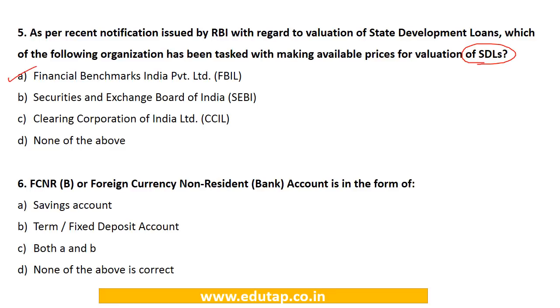Next question. FCNRB, or foreign currency non-resident bank account, is in the form of which of the following deposits? Options are: savings account, term or fixed deposit account, both A and B, or none of the above is correct. So this we have seen, that FCNRB account is in the form of a term or a fixed deposit account. It is not a savings account. So the answer would be option number B.